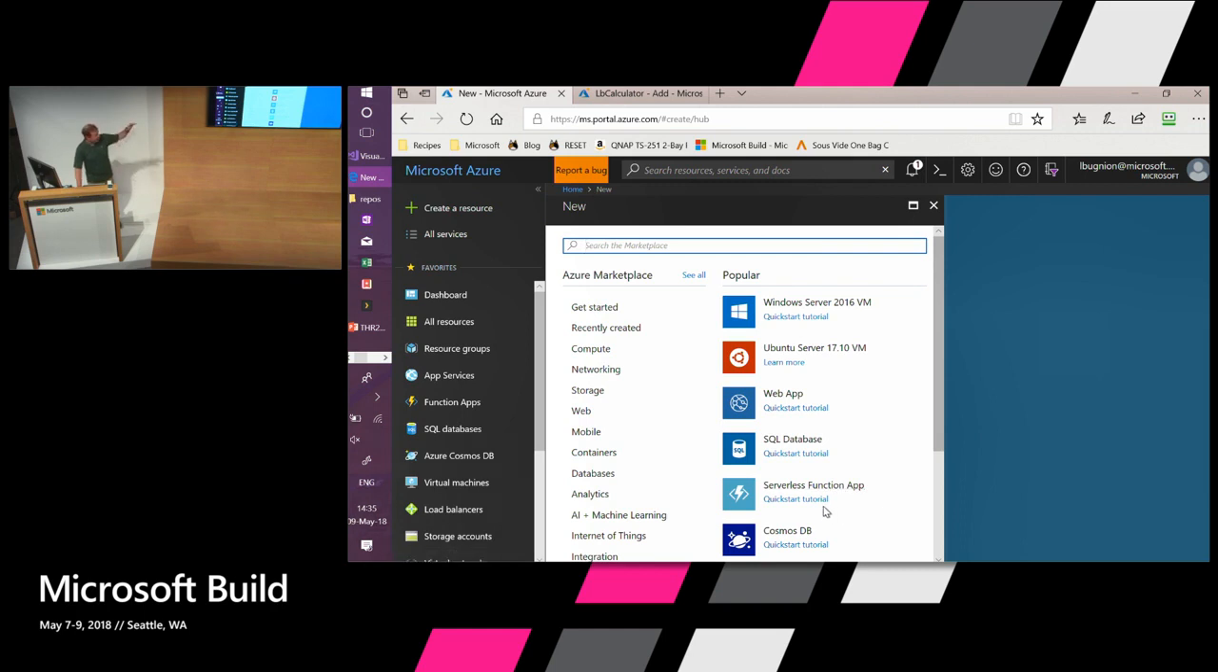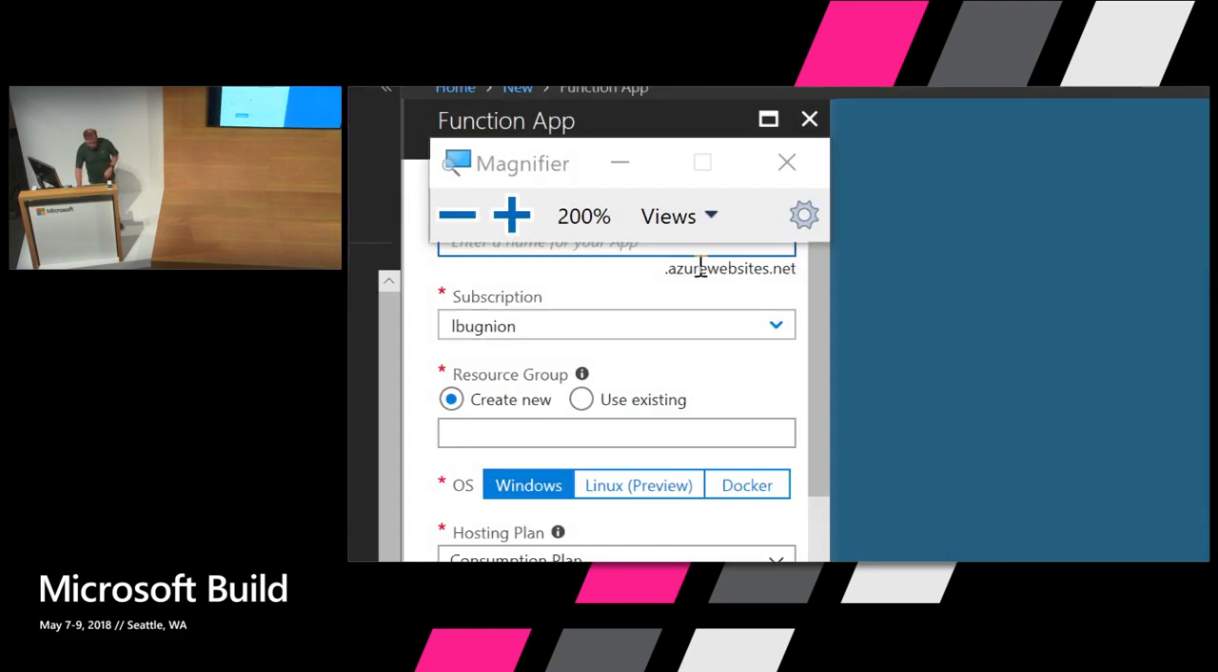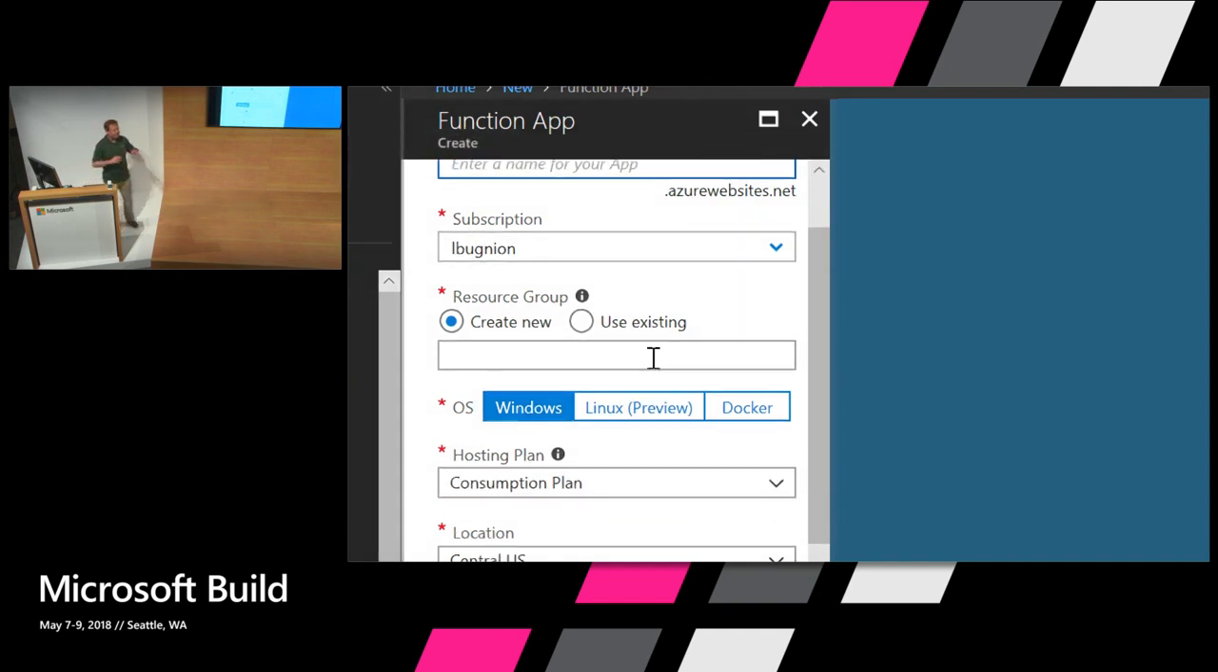Notice that we have for each of those services some quick start tutorials, so you can get started really easily. And then after that, you will have to enter a few pieces of information. For example, a name. The name has to be unique because it is going to be a URL. And then the subscription. Then we have resource group, which is basically a grouping of all the resources you're using. For example, it can be the function application itself, but also database system, etc.